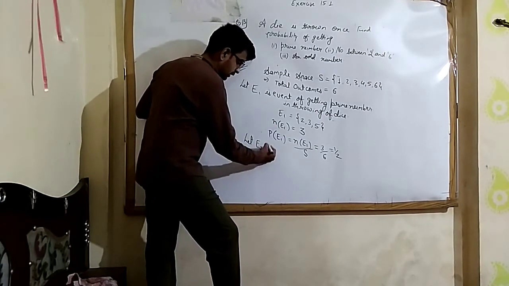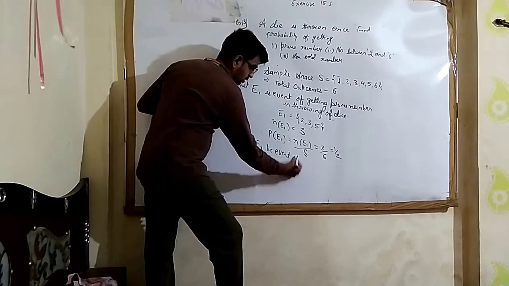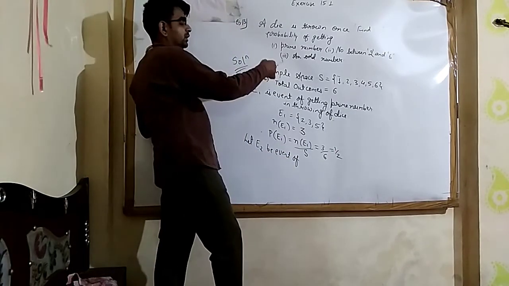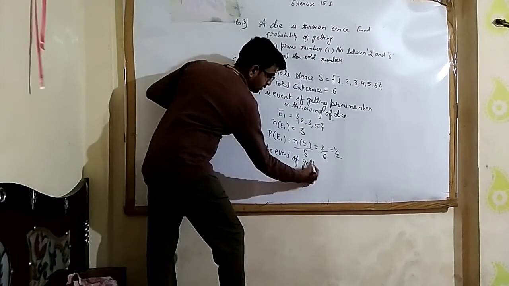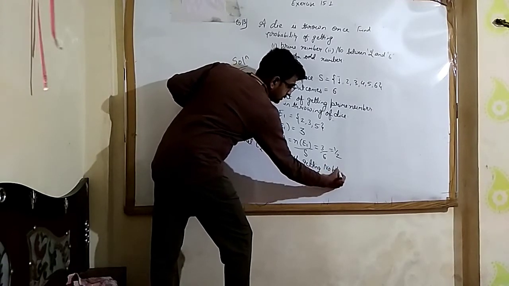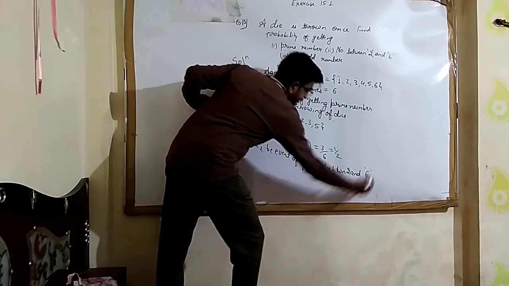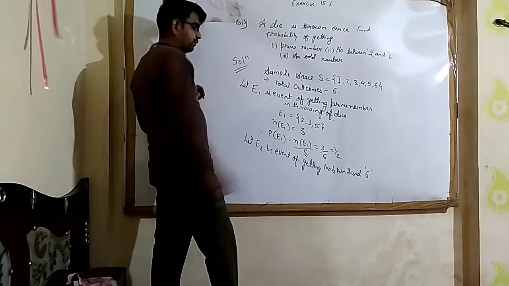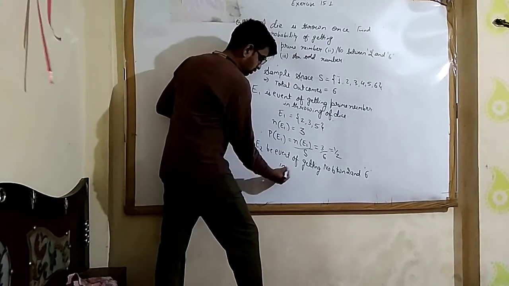Let E2 be the event of getting a number between 2 and 6 in throwing of dice.